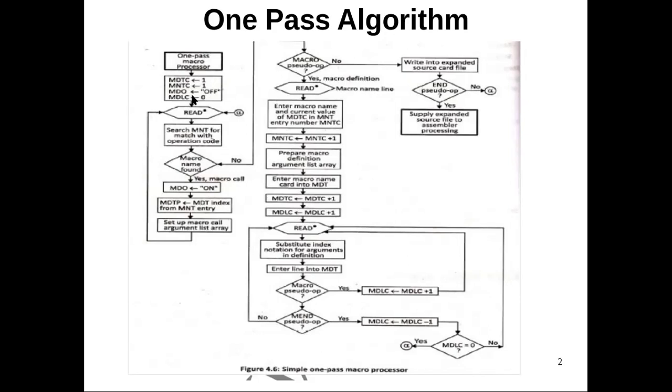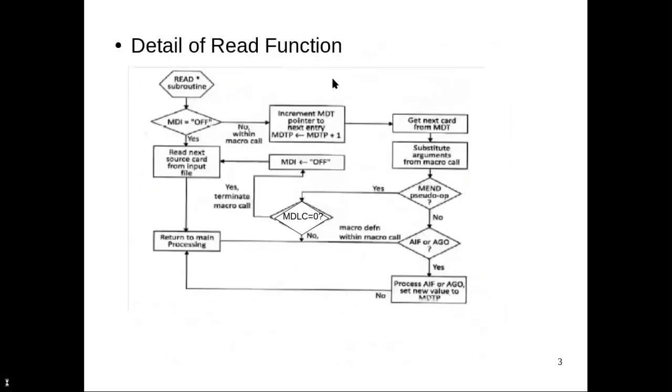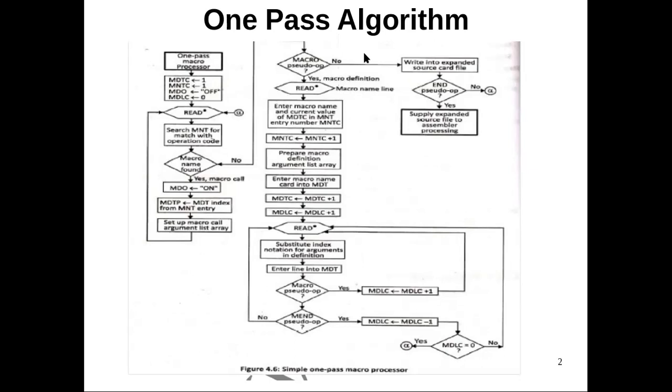Then as you can see in this flowchart, we have three sections: 1, 2 and 3. The first section is used for macro call expansion, and the middle section is for macro definition, that which has to be stored in here. The second section will perform the storing of macro definition into the database, macro definition table. And if it is not a macro definition, or if it is not a macro call, then that particular source program line has to be stored into the expanded source card file. First, we will do the macro definition part, then we will come to macro call expansion part.